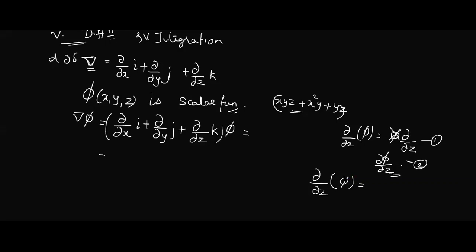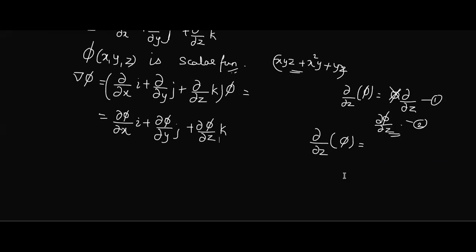So the value of this is going to be dou phi by dou x i plus dou phi by dou y j plus dou phi by dou z k. Is the part clear? We cannot write it by taking phi outside. That is a wrong concept because this is a differential operator. Now when you apply del on a scalar function, what are you getting, a vector or a scalar? Vector.